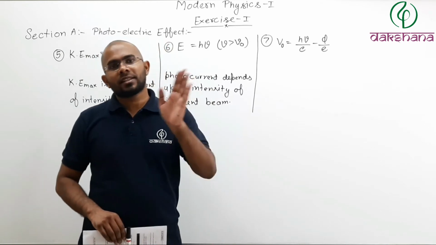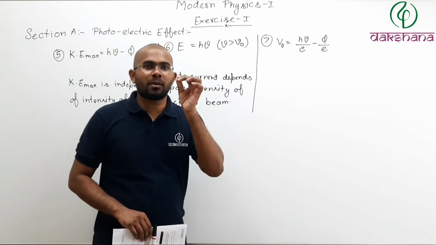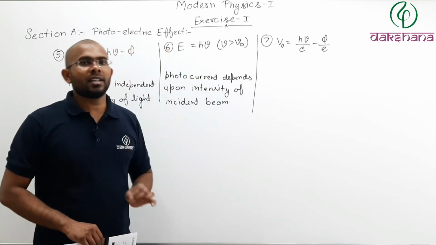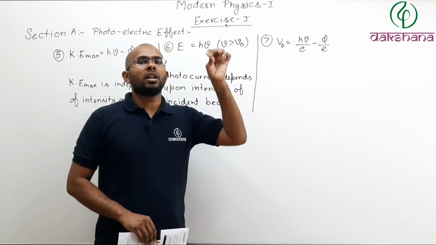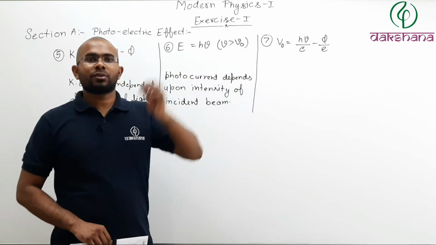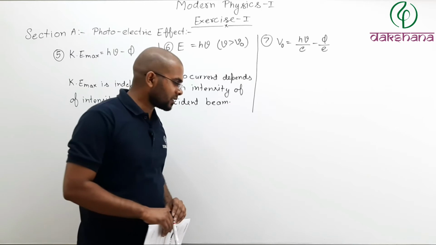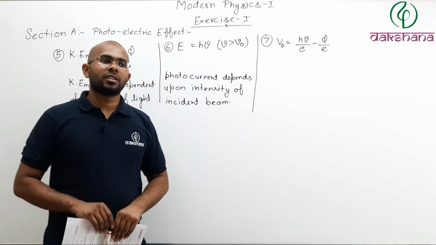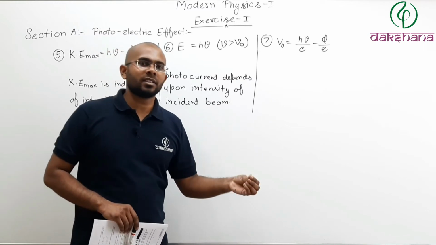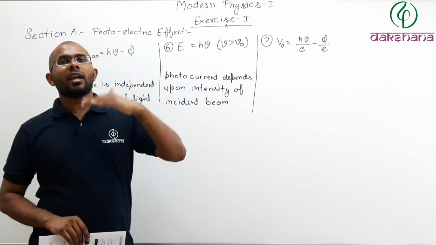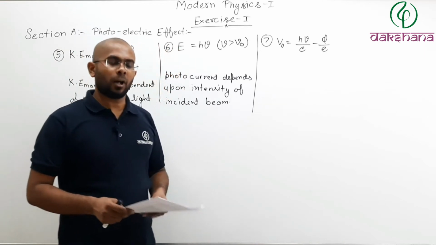Electrons are still ejected, but the external field which you have applied stops electrons from reaching your collector plate. So you cannot say that, sir, no electrons are ejected. Electrons are still ejected, but your external field stops them from reaching the collector plate and they are reabsorbed in your emitter plate. So let's see the options.